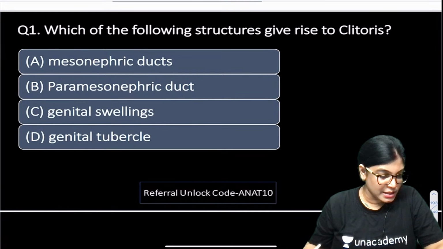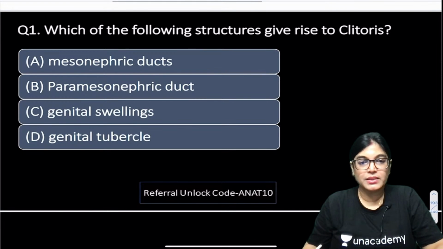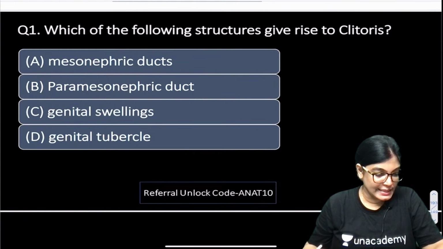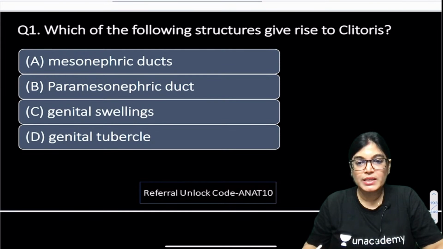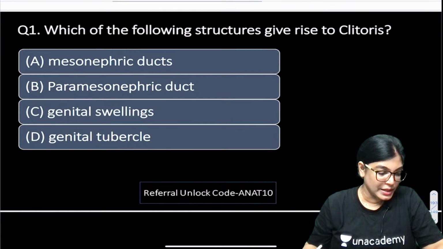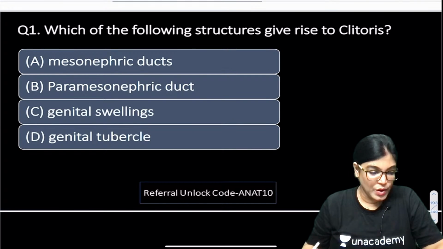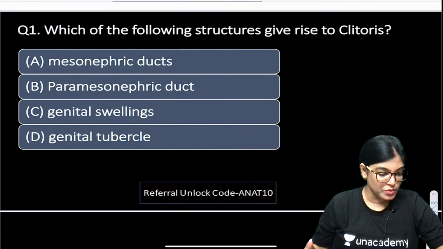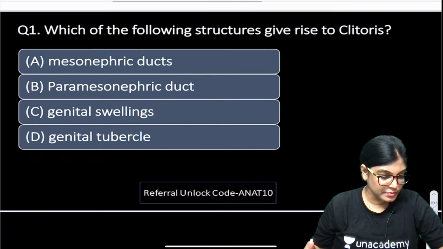So I am getting A and B. Madhu is telling it's genital swelling. Vishnu, D, and D. So many of the answers are coming up with D. Okay, many students have joined. All the best students, and good evening to everyone. Mullerian duct, which is the correct one? I will come up with the explanation.